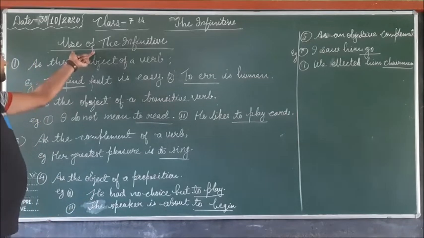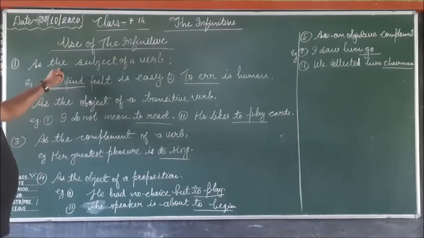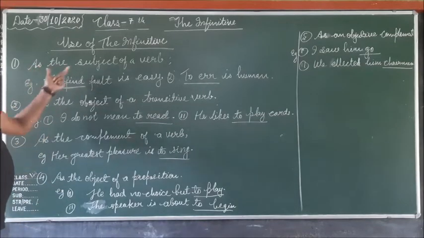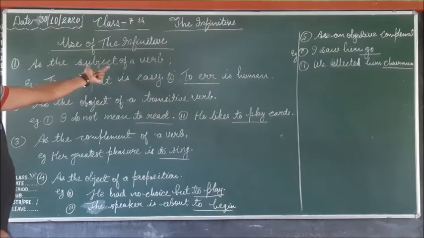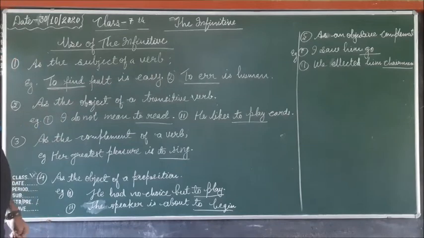So, here, use of the infinitive. We will discuss what the uses of infinitive are. First, use of infinitive as the subject of a verb. I told you infinitive is "to" plus verb first form.